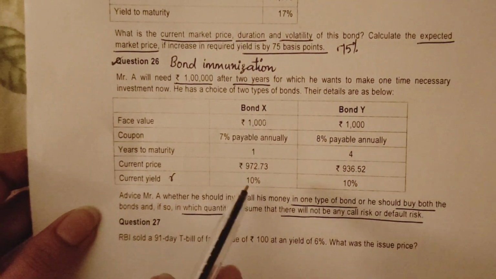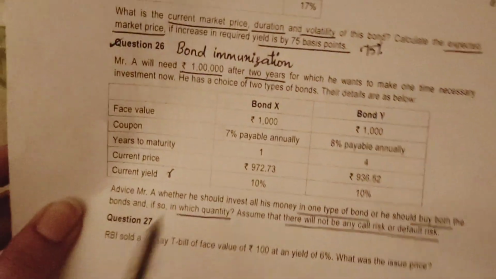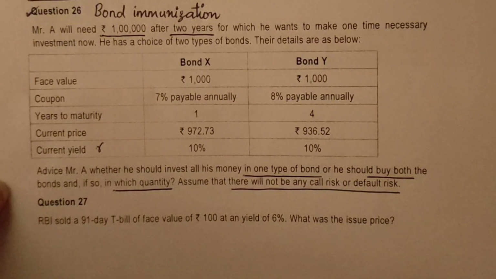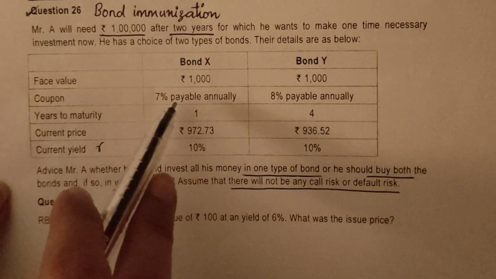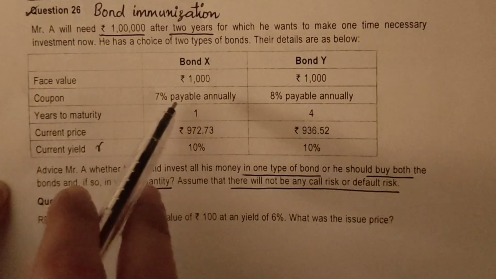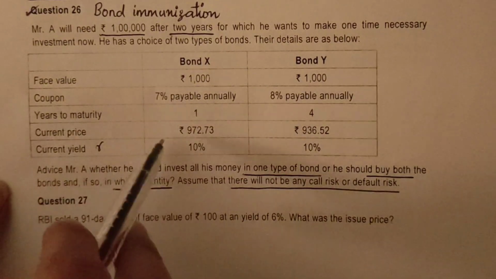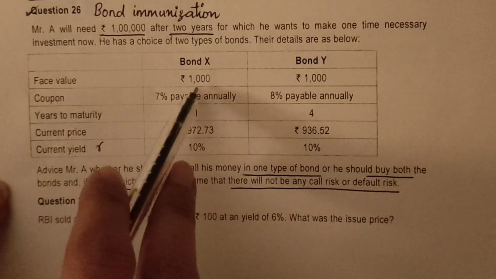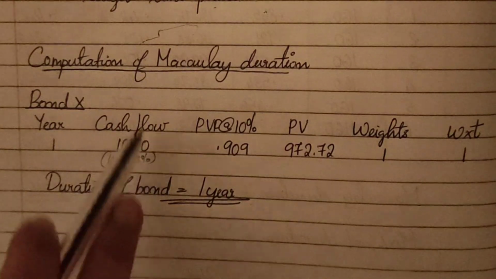So let us look at bond X. X is invested for 1 year. So 1 year. And how much is the cash flow? 7% coupon rate on 1000 is received. So in the first year we get interest and the redemption value. So how much is the interest? 1000 into 7% plus redemption value, assuming it is redeemed at par, 1000, we will get 1070 as the cash flow.